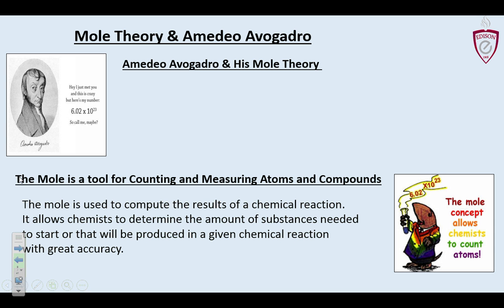So we use the mole in our recipes for chemical reactions to get to grams so that we can measure things and weigh them out in the lab and predict an amount of substances needed or consumed in a chemical reaction. We use this mole exhaustively as a stepping stone to get what we want out of a chemical reaction in a lab or in an industrial process, et cetera. And it proves to be very accurate.